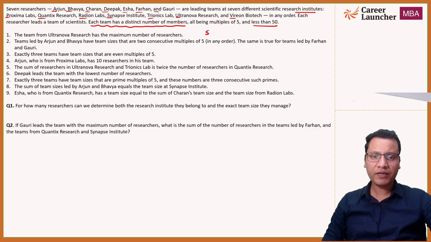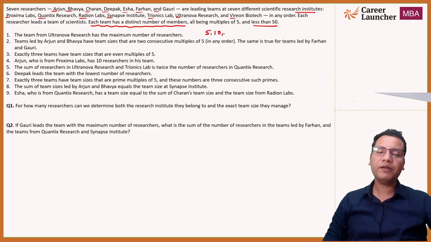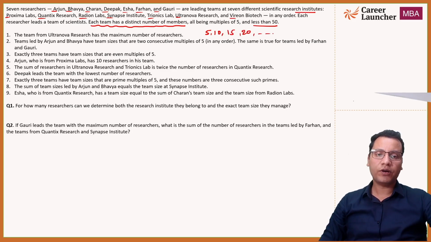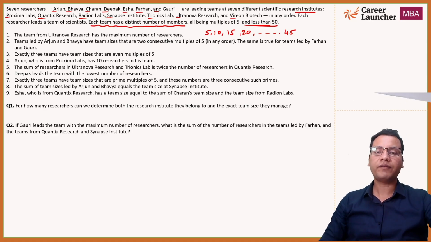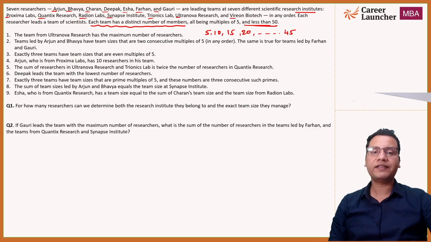So multiples of 5 are 5 into any natural number. So 5 into 1, 5 into 2 is 10, 5 into 3 is 15, and so on. And this is less than 50, so this will go till 45. So 5 into 1, that is 5, 10, 15, 20, 25, 30, 35, 40, and 45. So these are the 9 possibilities that we have for the team members. Now let us read the remaining given statements once, then we'll solve the set.